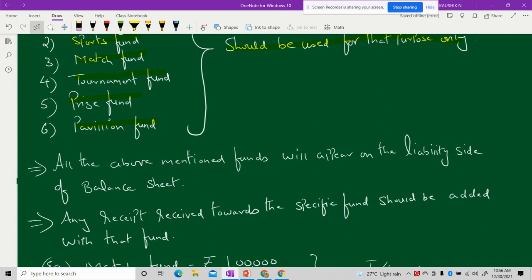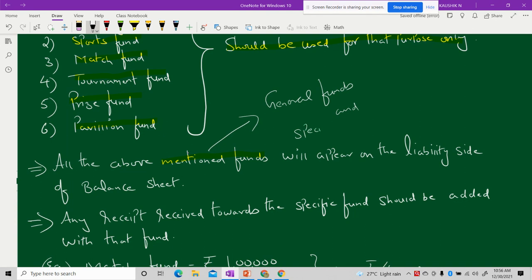All the above mentioned funds, here it is very clear, which means it includes both specific funds as well as your general funds. I'm making it clear to you now.